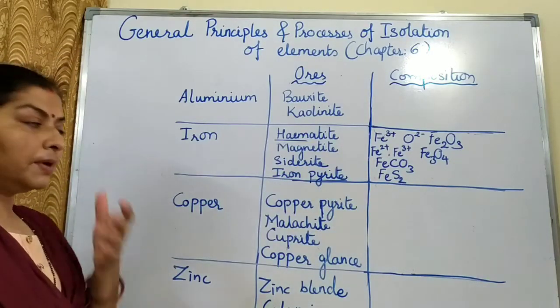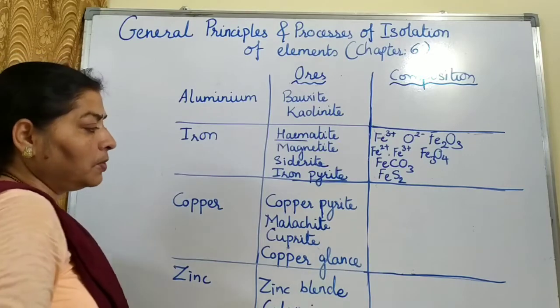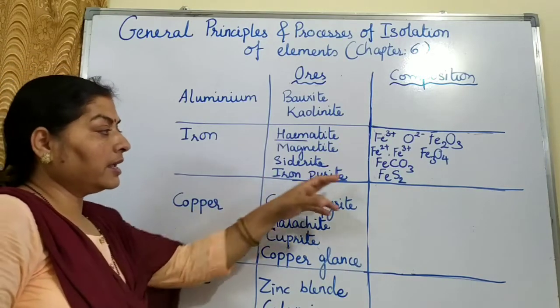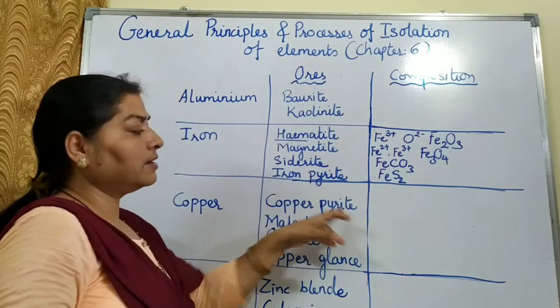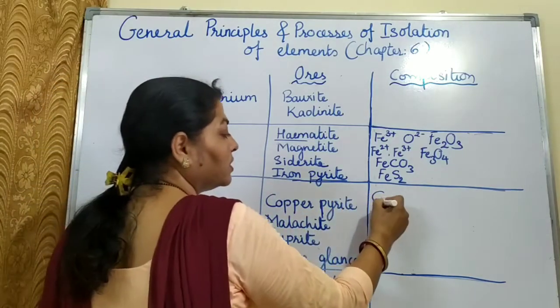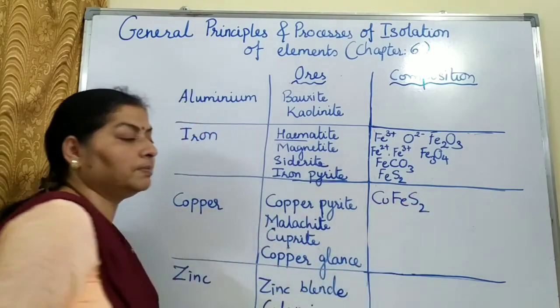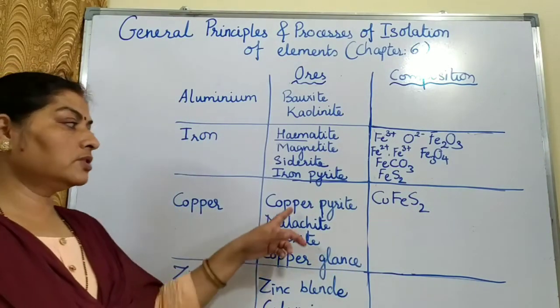Let us come on to copper now. Copper also has 4 ores: copper pyrite, malachite, cuprite and copper glance. So like we ended with iron pyrite, we start with copper pyrite. Just put Cu in front of this formula, FeS2. So it becomes CuFeS2, that is copper pyrite.